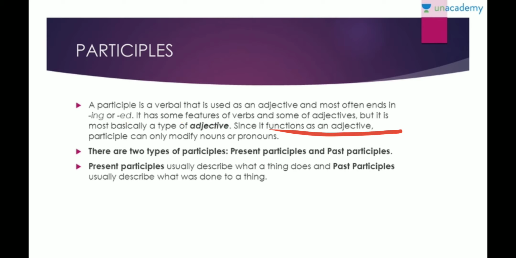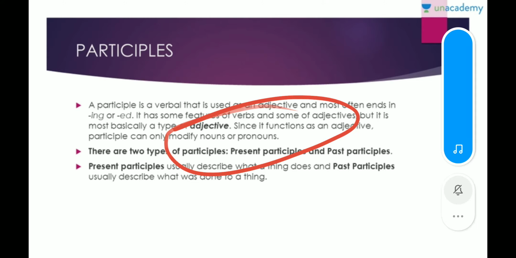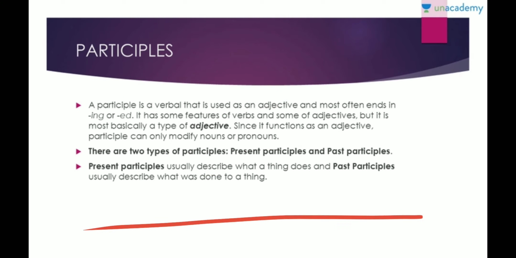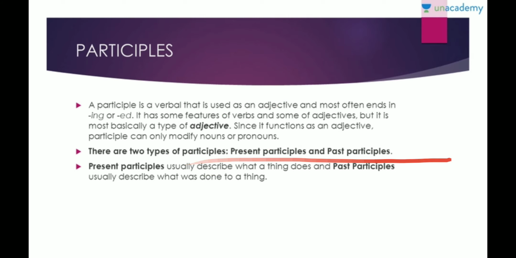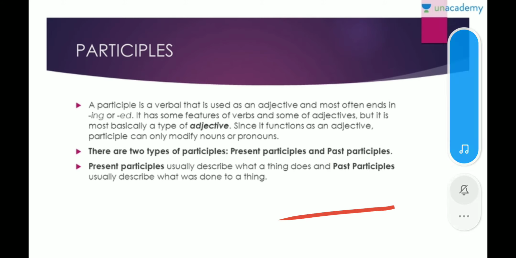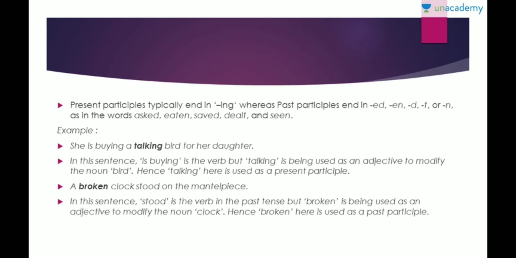It has some features of a verb and some of adjectives, but it is basically a type of adjective. Now since it's an adjective, it will modify what? Only nouns or pronouns, because adjectives essentially modify nouns or pronouns. Now there are two types of participles: present participle and past participle. Present participles describe what a thing does, and past participles obviously define what was done by a thing, right? Present participles typically end in ing, whereas past participles end in ed, en, d, t, or n, as in the words asked, eaten, saved, dealt, and seen.